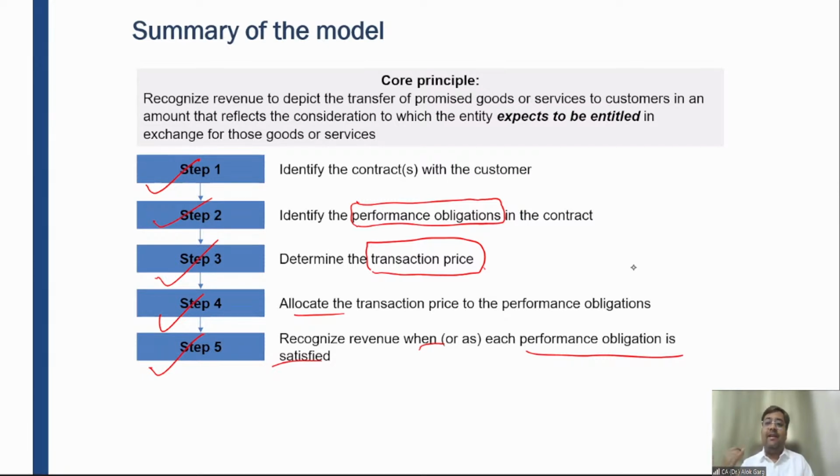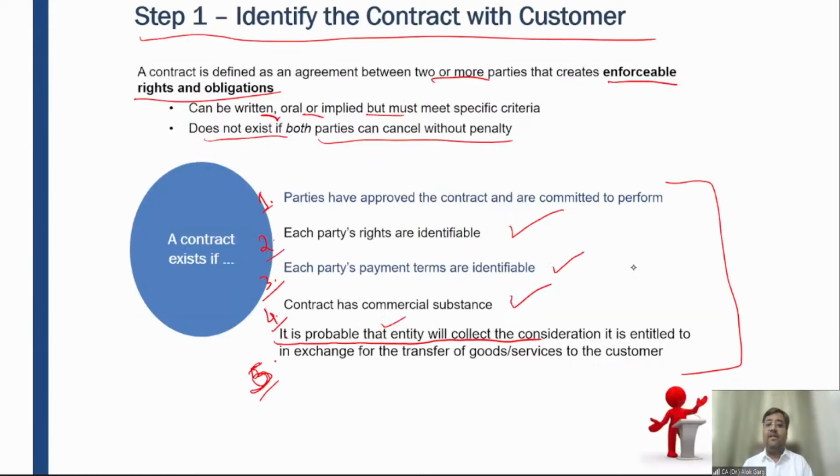It should be valid. And we have read that there must be five conditions, and all those conditions should be satisfied. You remember those five conditions? The parties must have approved the contract and are committed to perform, and each party's rights are identifiable. Who will pay what is clear.